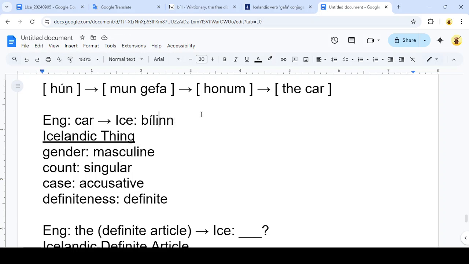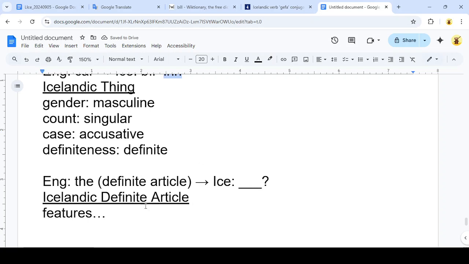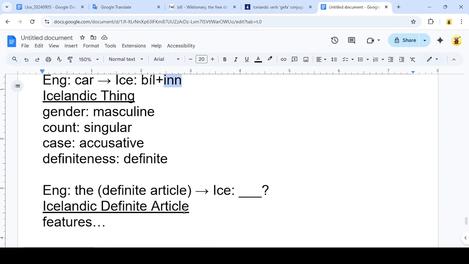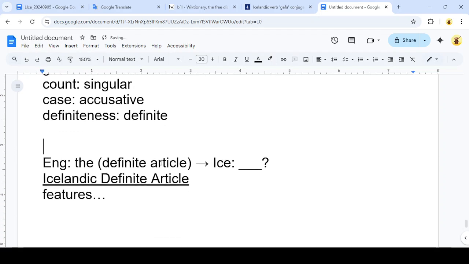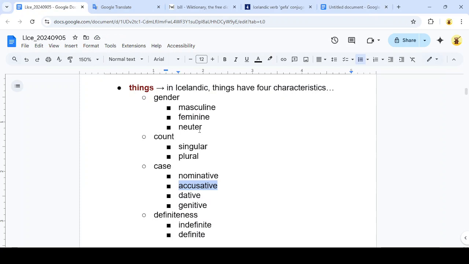And we'll see in just a second that this suffix here, inn, you can consider as the definite article. But we'll find that out as we look at the definite article just down here. I personally think about these as two different words. This is car and this is the. But you could also just think about this entire word as being car, and the particular spelling just indicates that it's a definite sense. But this is the proper spelling of a definite car in Icelandic. So let's go down and investigate the Icelandic definite article.